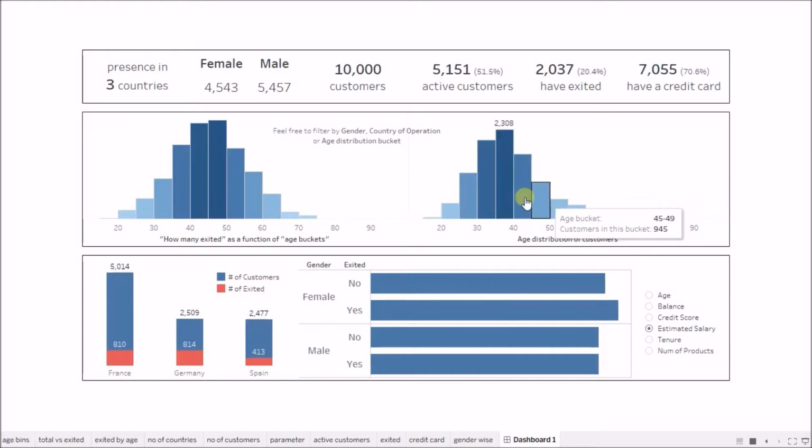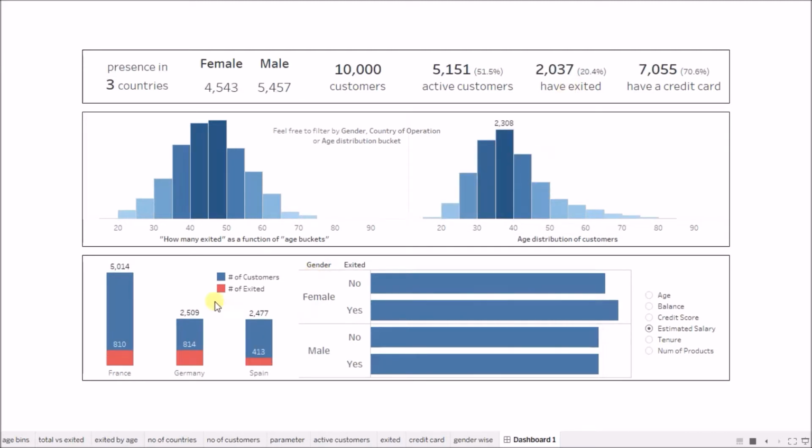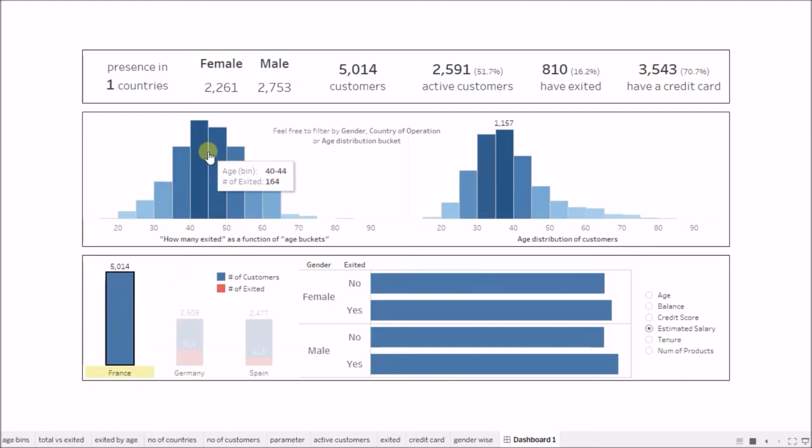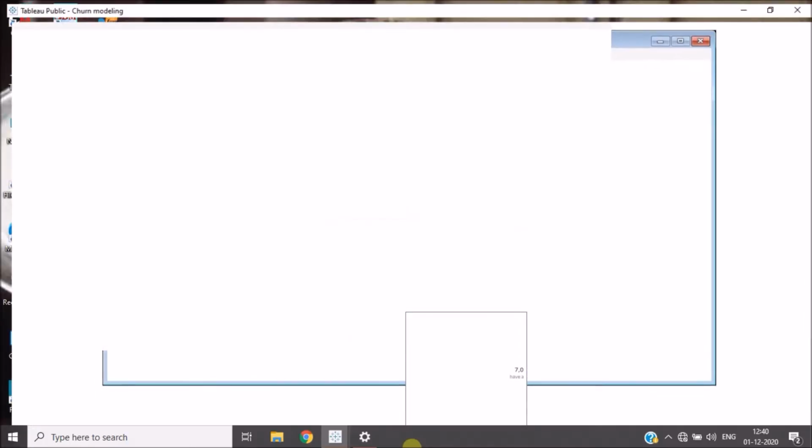So as the age increases, the percentage of people who are leaving is also increasing. So that is a thing to be concerned about. And in the age bucket of 25 to 29, only 7% have left. Okay, so this is what the data is telling us. And I can also click on the country to get a country wise analysis. So this is now doing a country wise analysis for France only, for Germany, and for Spain only, if I click on them. Okay, so now let us start building this dashboard.